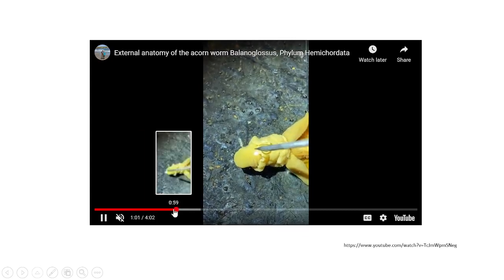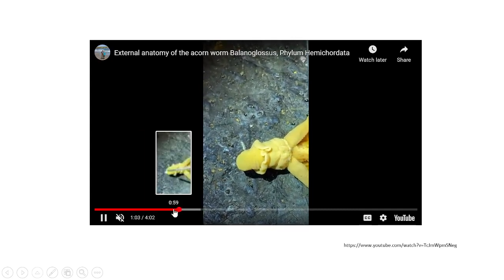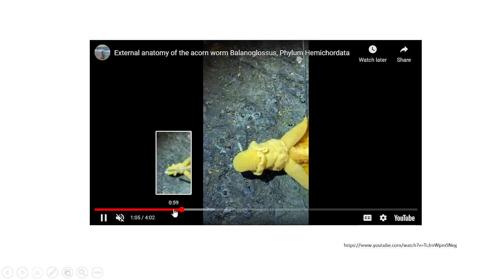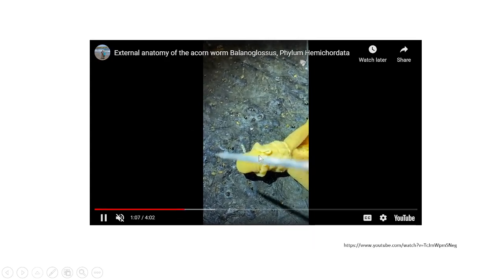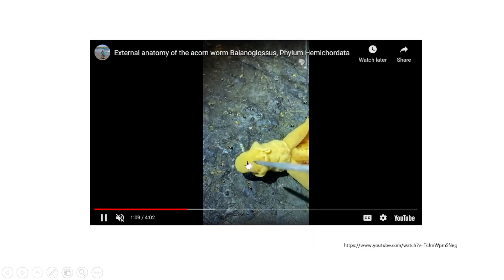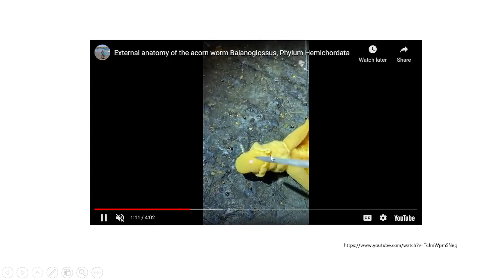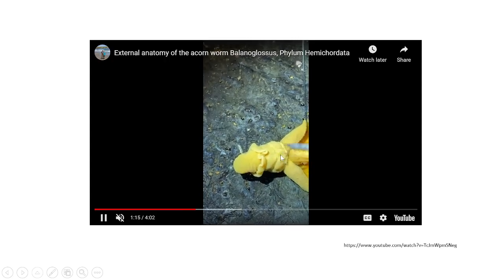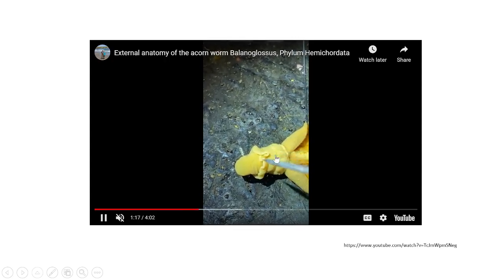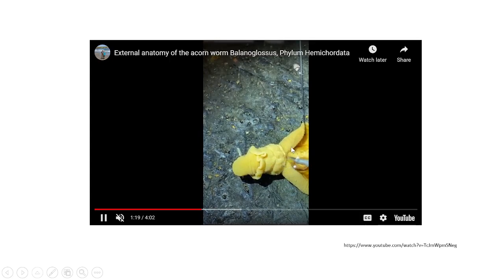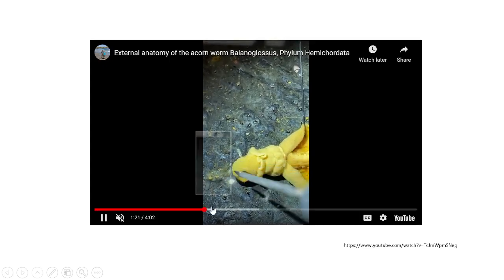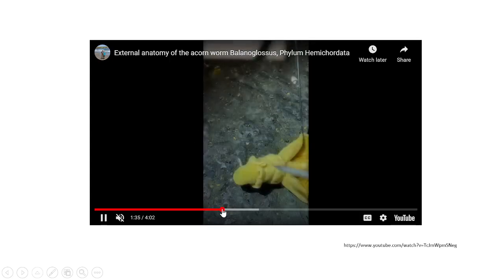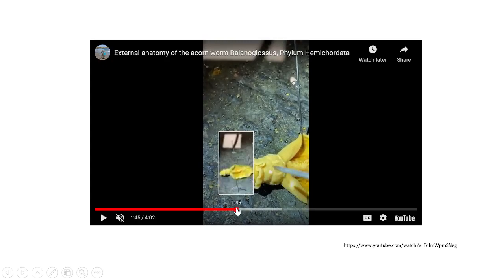So this is the proboscis region, and as we said, it contains cilia for feeding. This can be extended, elongated, and also retracted. This fold-like skin, starting from here till this tip, is the collar region. And from the collar, if you move downwards, you can see the following.